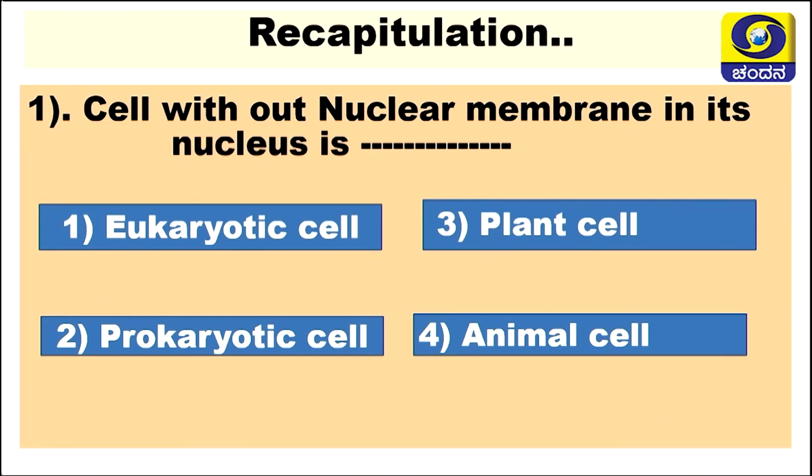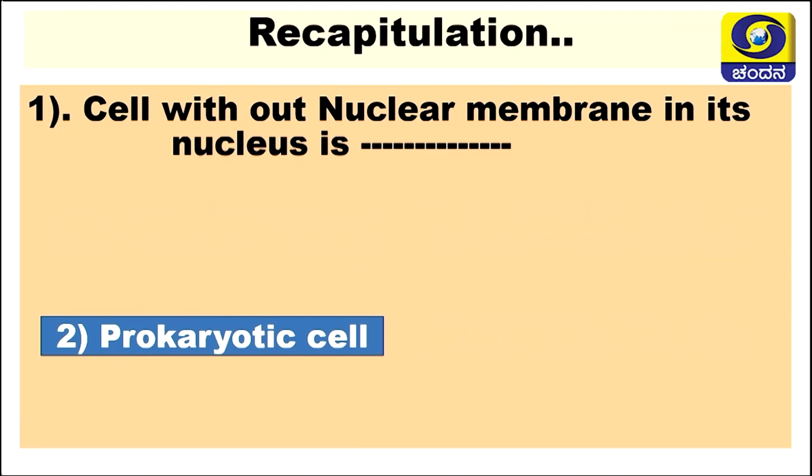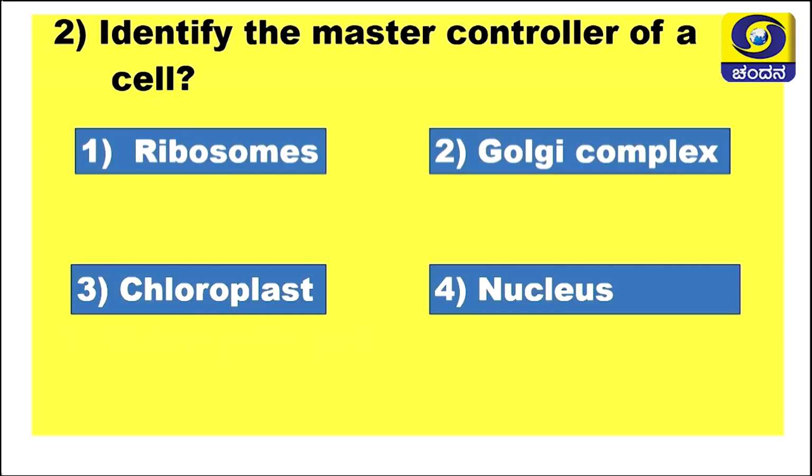I hope you are marking the right answer. Which one is the right answer here? Yes, the prokaryotic cell is the right answer. The cell containing a nucleus without a nuclear membrane is considered a prokaryotic cell. The cell containing a nucleus which is surrounded by the nuclear membrane is considered a eukaryotic cell. And the second question is like this: identify the master controller of a cell.